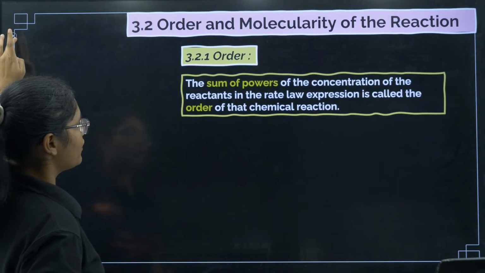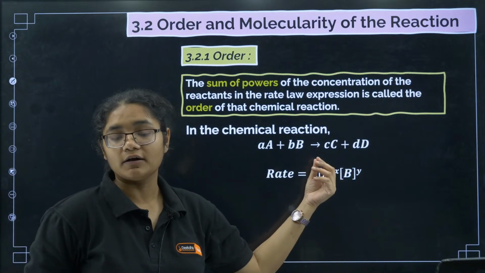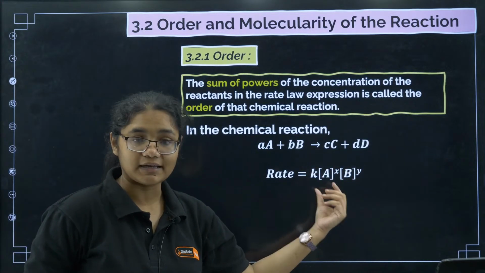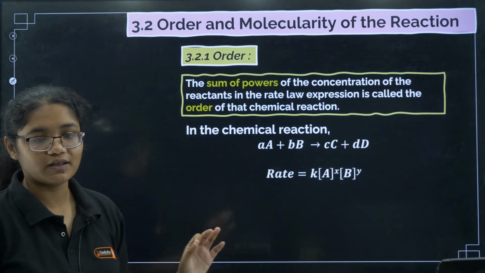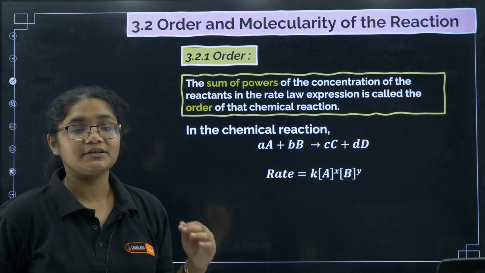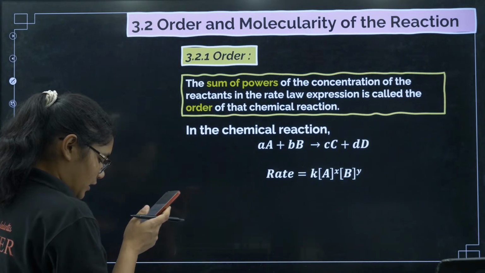Next, order. What is the definition of order? The sum of the powers of the reactants in the rate law expression. That x plus y is the order of the reaction, and order of the reaction is calculated experimentally. By seeing the reaction we cannot.